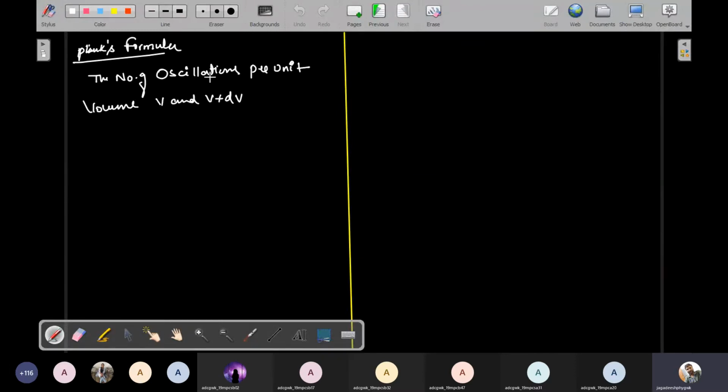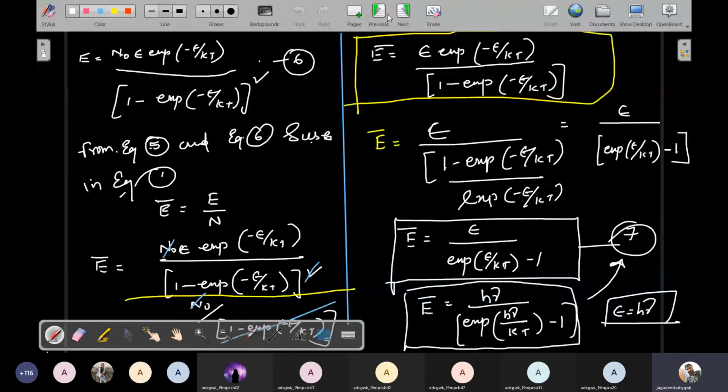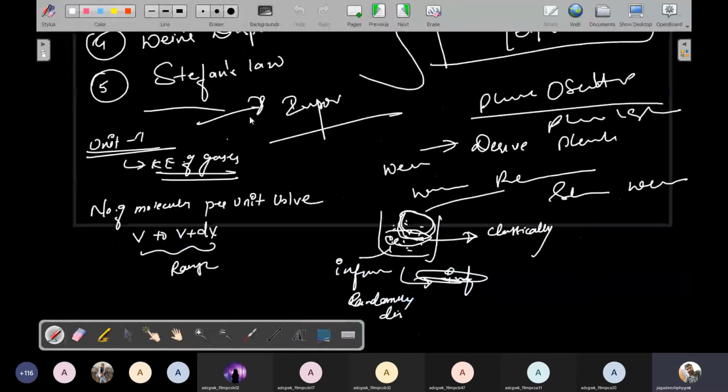So in that equation we will get, once again, the number of oscillators per unit volume between nu and nu plus d nu is f of nu. That is called the total occupancy of molecules. f of nu is equal to 8 pi nu square by c cube into d nu.